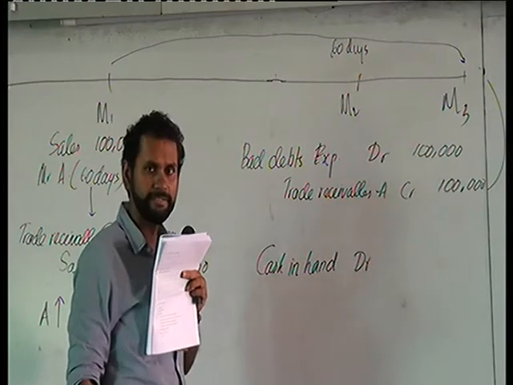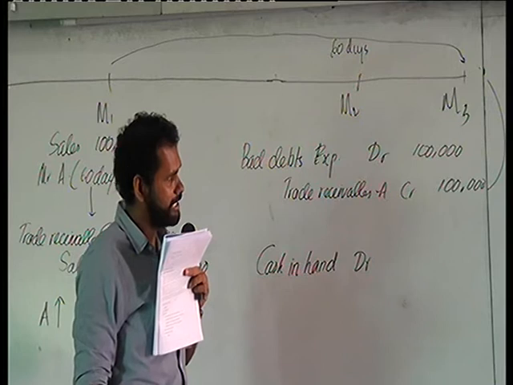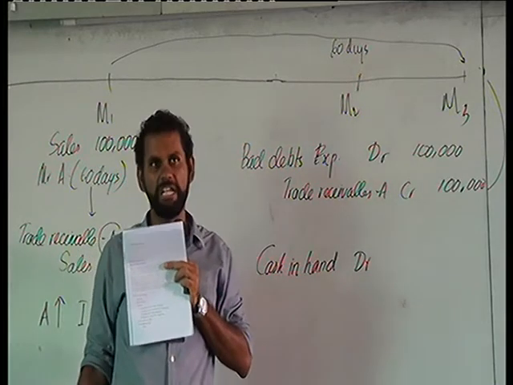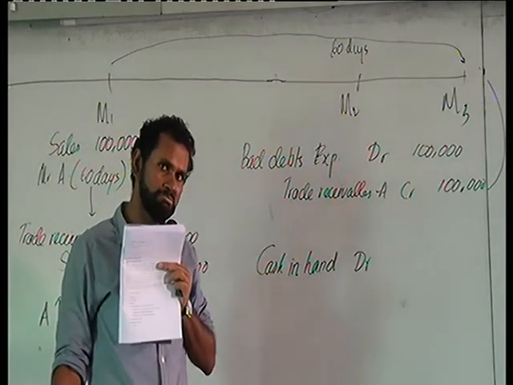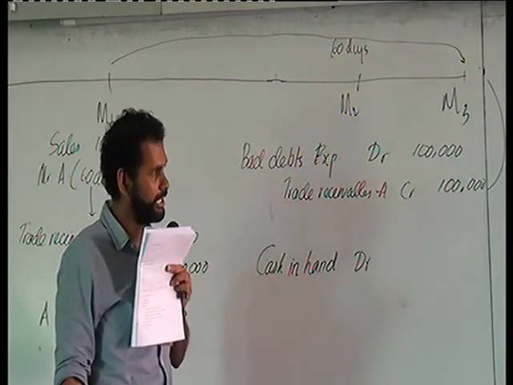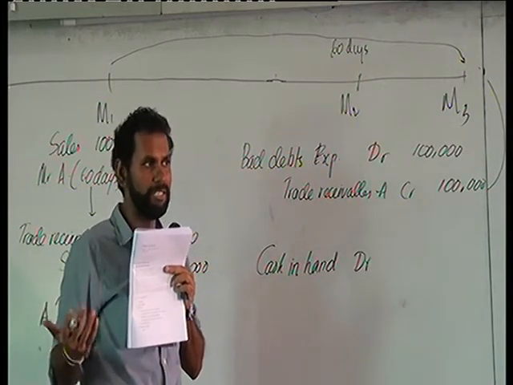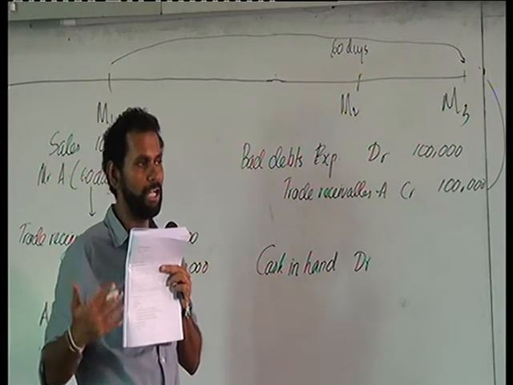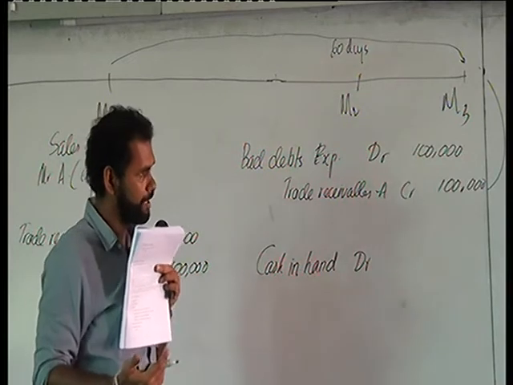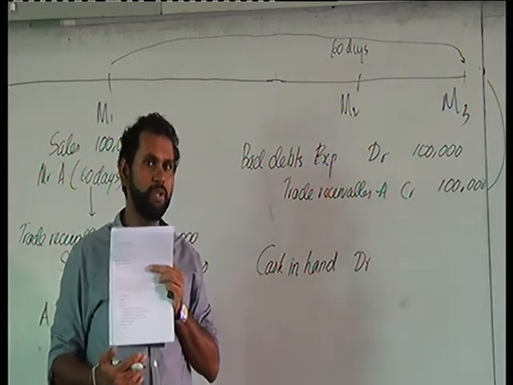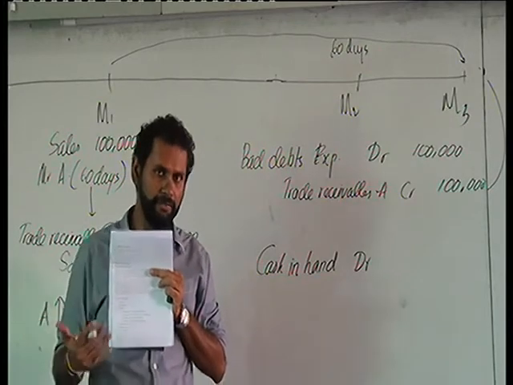Where's the credit entry? Is there a reduction in one of our assets by obtaining a loan? Not really. Is there a reduction in one of our expenses? No. Is there an increase in equity? Bank loan is not equity. Equity means something which is infused by the owner. Bank loan is not something infused by the owner, so there is no increase in equity. Is there an increase in income? Bank loan, is it an income to us? No. Sales are the normal income. A bank loan is not an income, because it has to be repaid in future.